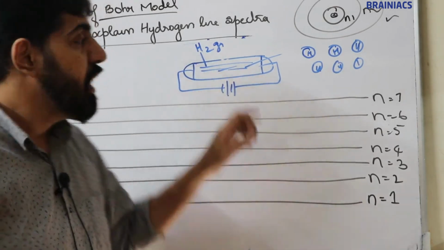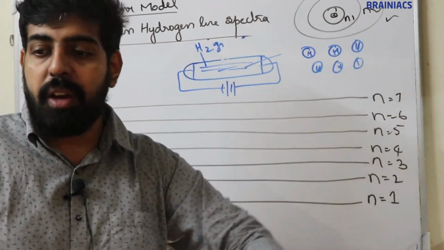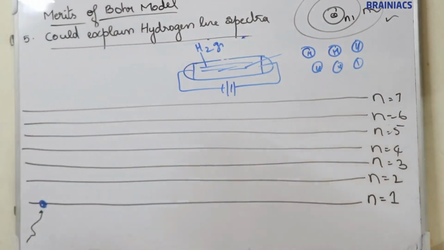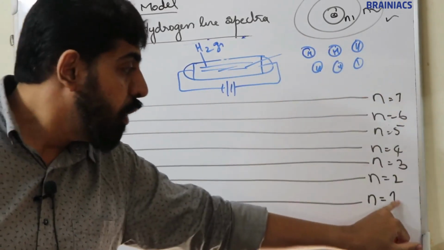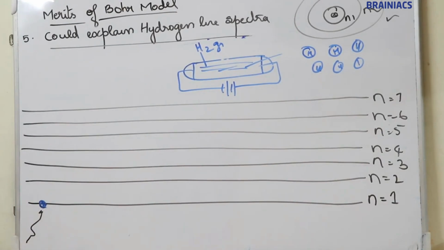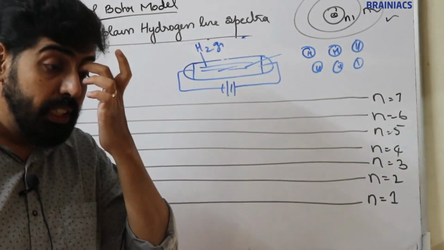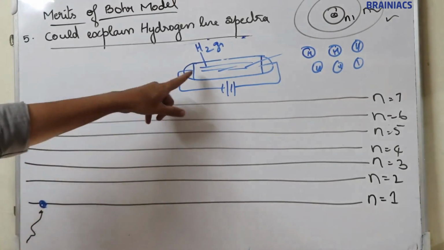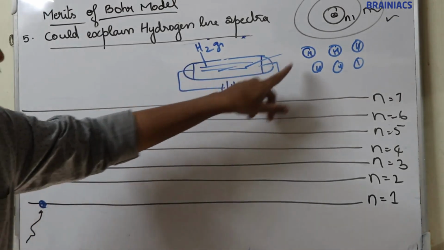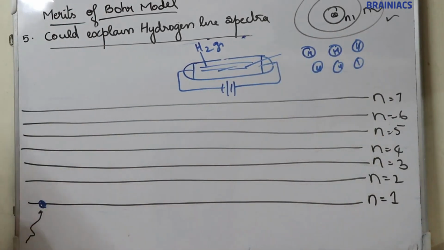Hydrogen gas contains lots of hydrogen atoms. Each hydrogen atom contains one electron in its n is equal to 1 orbit. When we apply electric current, very high voltage, the electron present in n is equal to 1 of the hydrogen atom will get energy.